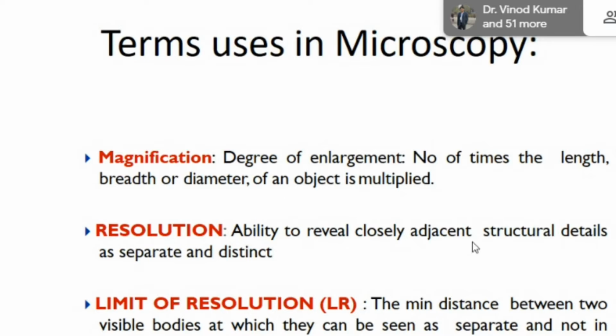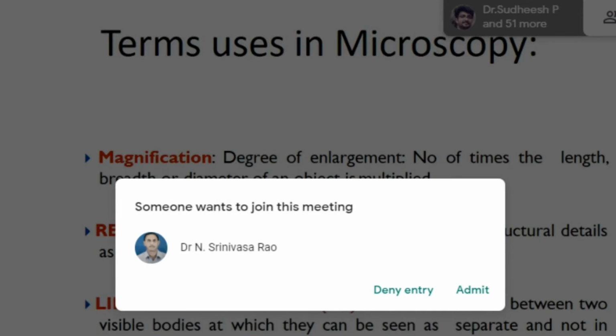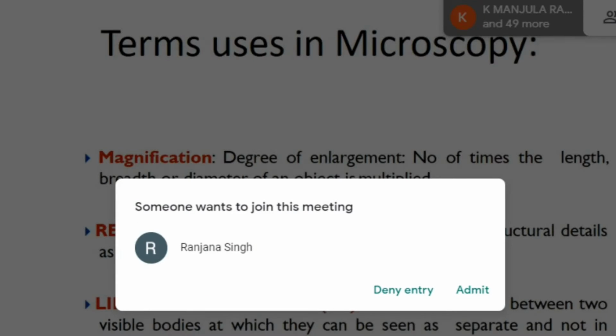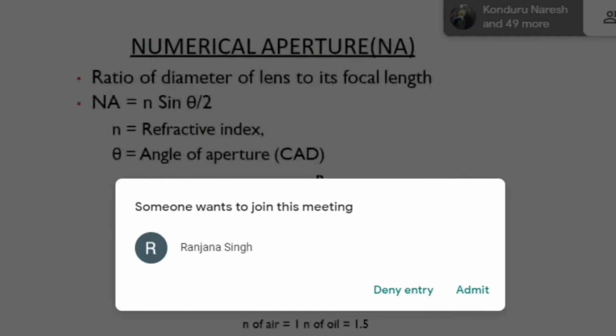There is a calculation part: 0.61 lambda upon numerical aperture. This is the calculation of the limit of resolution, how much we can resolve the image of our matter, or we can say our material. The numerical aperture calculation is the ratio of the diameter of the lens to its focal length, n sin theta by 2, where n is the refractive index and theta is the angle of the aperture that is made when the electron beam contacts the surface.